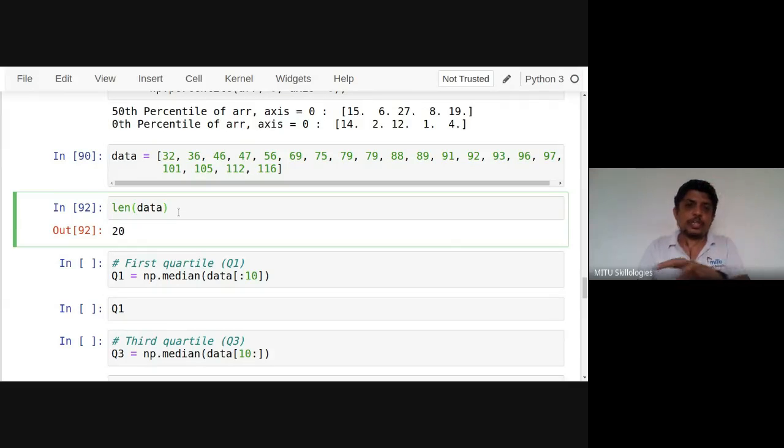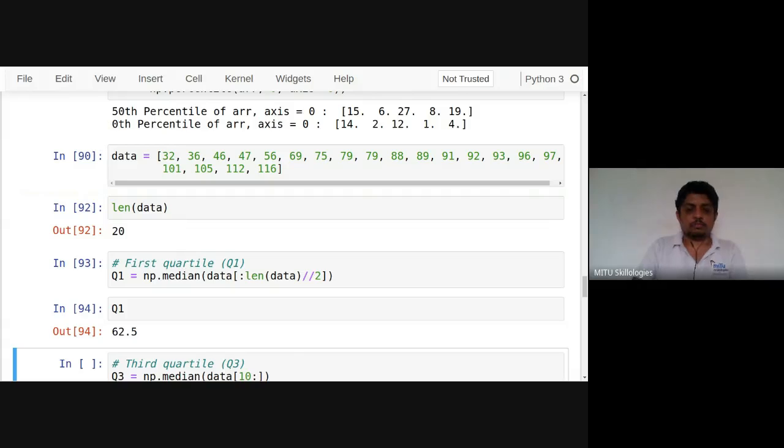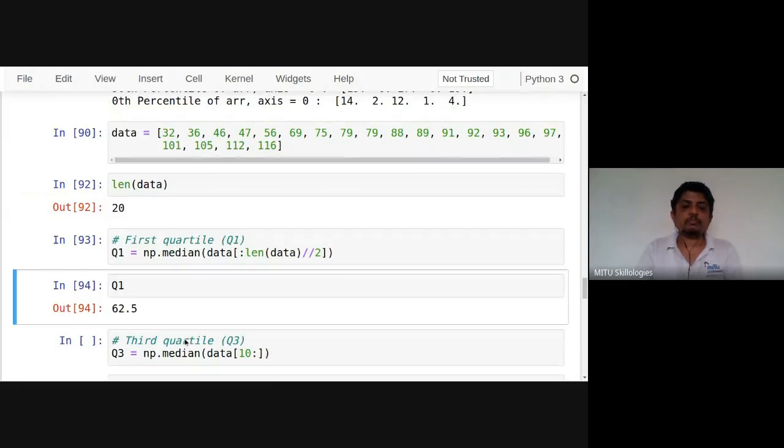Now, if you want to take the first quartile out of it, there is a concept called data slicing that we can use. Data up to len of data divided by 2, and then the median of those elements.